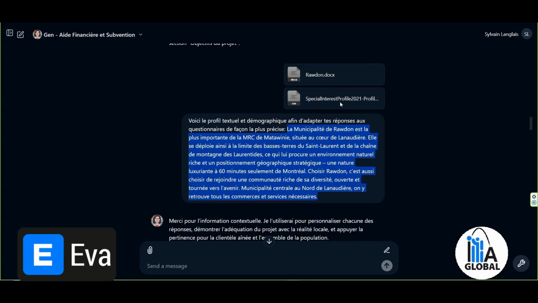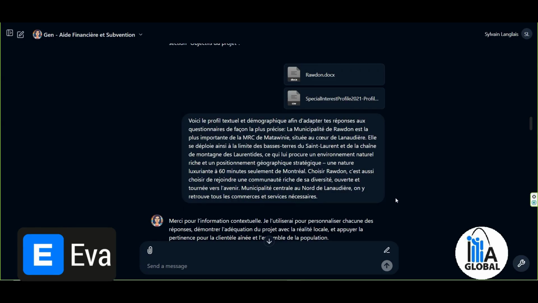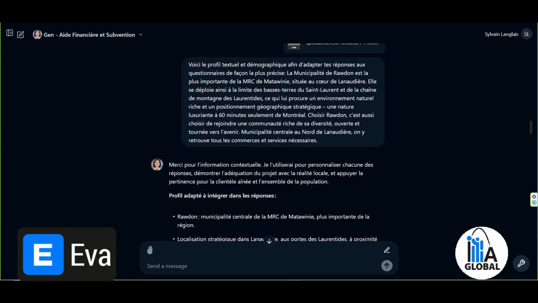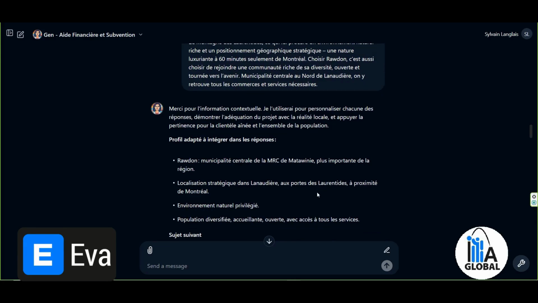So I went to get information from the Rawdon website, but I also looked for information on the web that I definitely would have integrated into the assistant beforehand, but this helps to understand the local specifics. Basically what I did was I looked up the identification for Rawdon, and I also went to the Statistics Canada website to get information on the demographic profile so that the tool could really understand the local and regional specifics. In order to adapt an age-friendly program to an older population, it needs to know what my reality is, because we have to meet certain criteria in the program. And our goal is for the tool to meet 100% of the program's requirements.